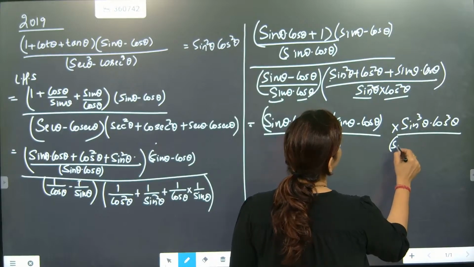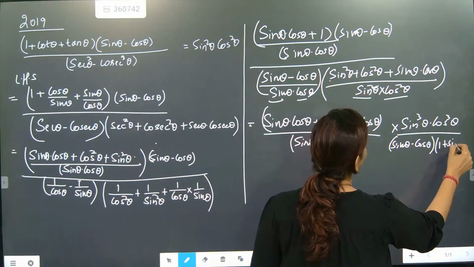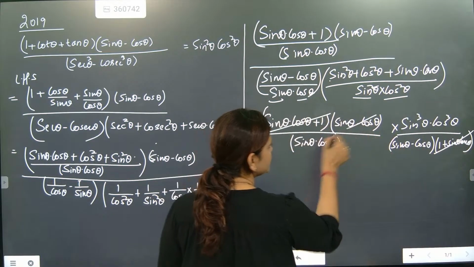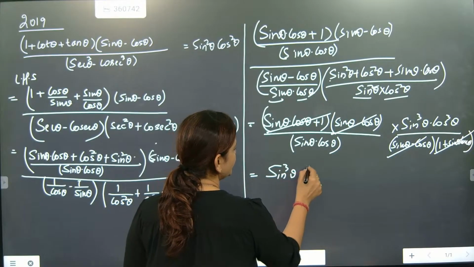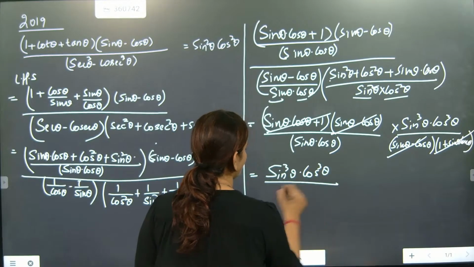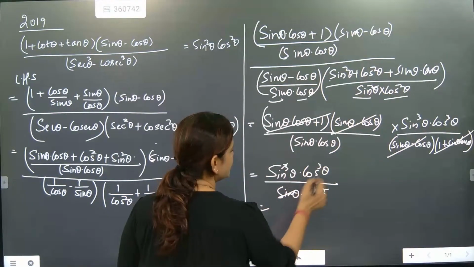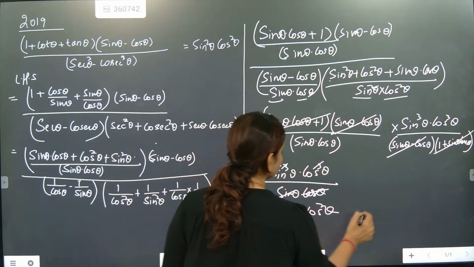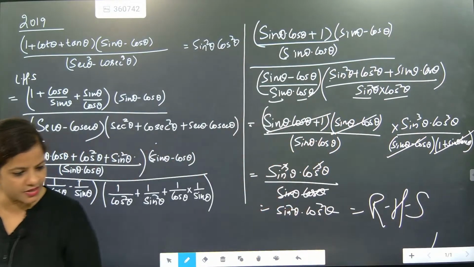Now the denominator part, this part will become 1. Here it will become sin theta minus cos theta, and here it is 1 plus sin theta into cos theta. So this and this will get cancelled, this and this will get cancelled. Now you have sin cube theta into cos cube theta by sin theta into cos theta. After cancellation, it is coming as sin square theta into cos square theta, and that equals RHS. I rest my case. That's it.